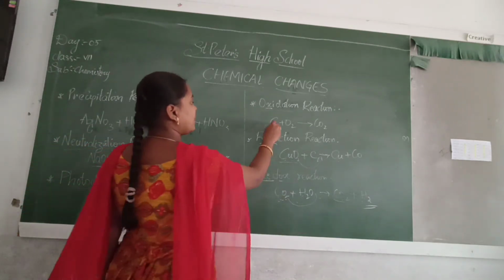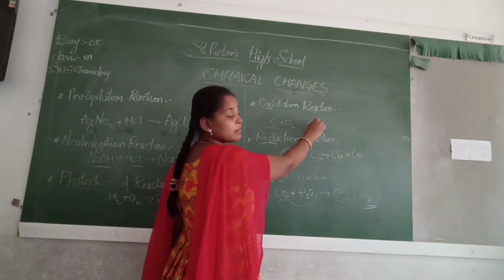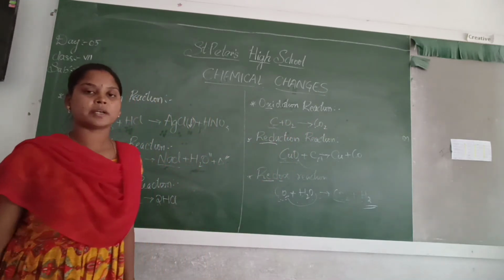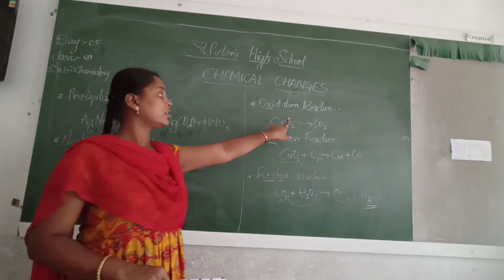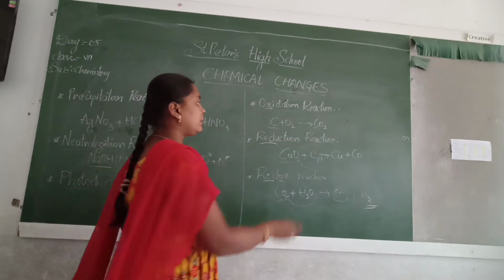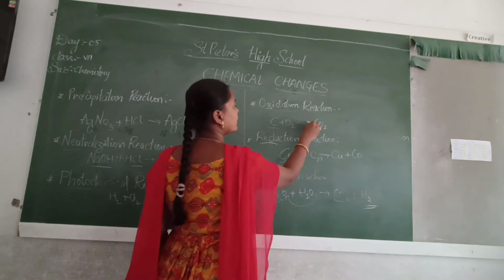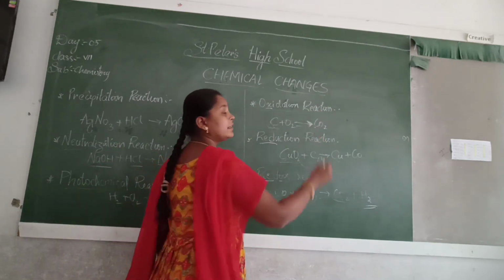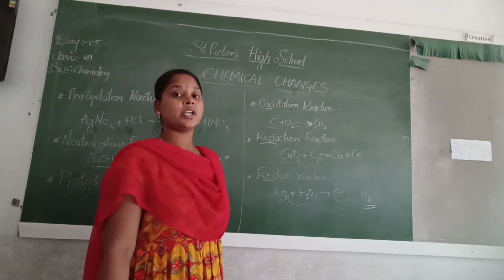So here carbon plus oxygen gives out carbon dioxide, but from carbon dioxide again we cannot get carbon, and we cannot separate carbon and oxygen. So they are called irreversible, and the symbol will be only one arrow mark, it gives out. The symbol says it is an irreversible change.